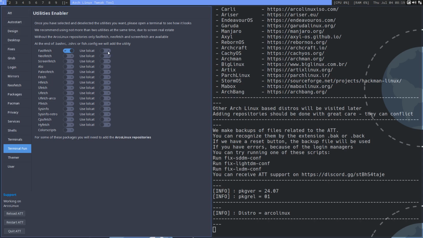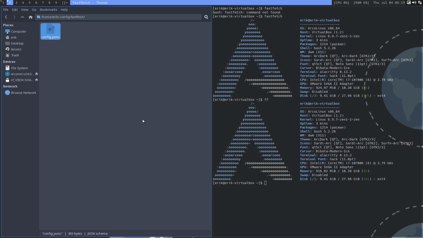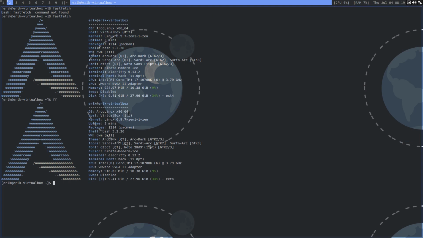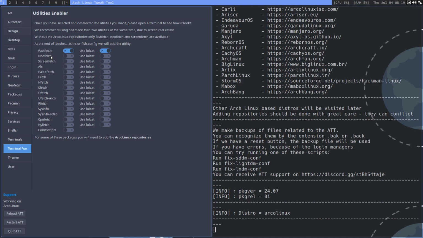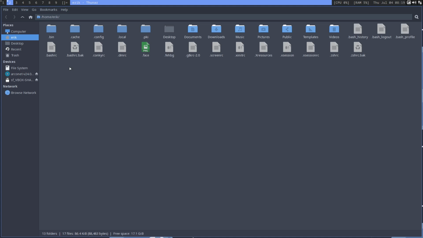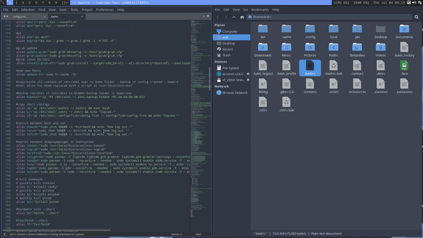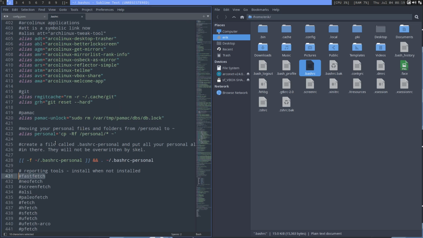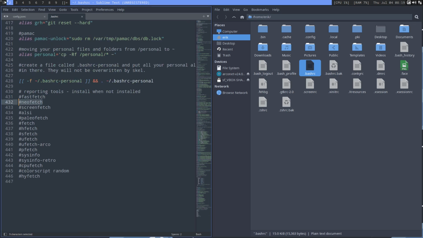So this is also a little bit of fun. Lolcat, if you see it the first time, you say awesome, right? But if you see it for the 100th time, you say okay, all right. But for screenshots it can be fun, have some coloring, and that's the difference. So all the rest, if we click this, they should both be gone. What do we keep track of? We keep track of .bashrc at the bottom, that's what causes your Fastfetch to pop up. That's what causes Neofetch to pop up, etc.